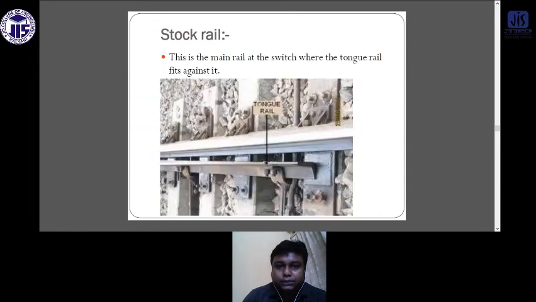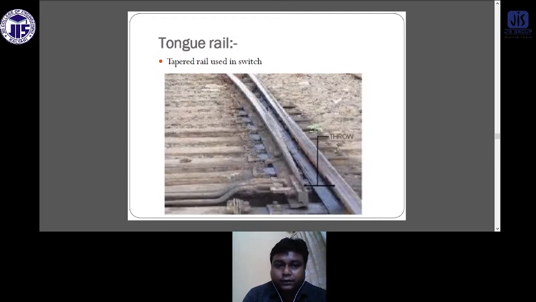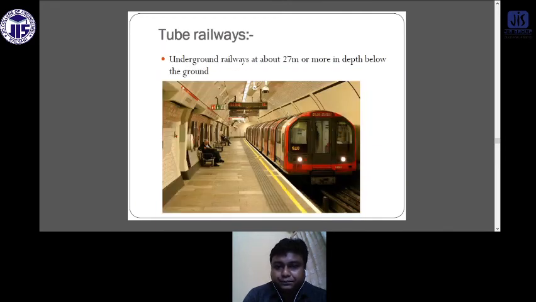This is the position, the main rail against which the tongue rail fits. This is the position where the closure rail or the switch rail is initiated for the movement of the train. So the tongue rail is the tapered rail used in a switch.